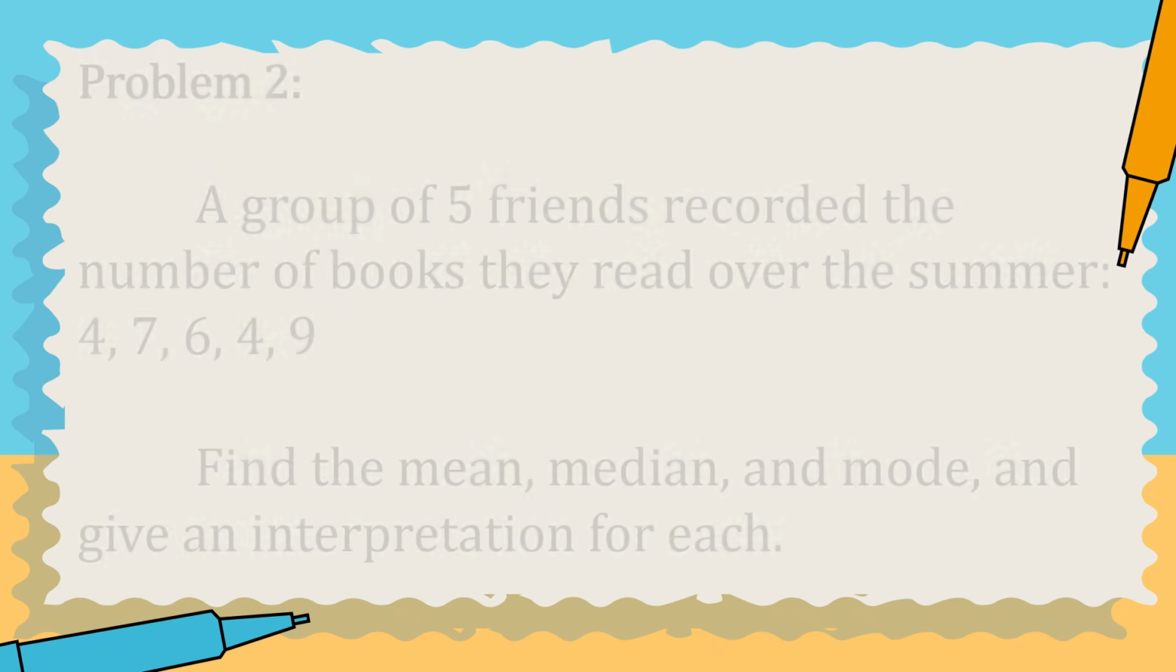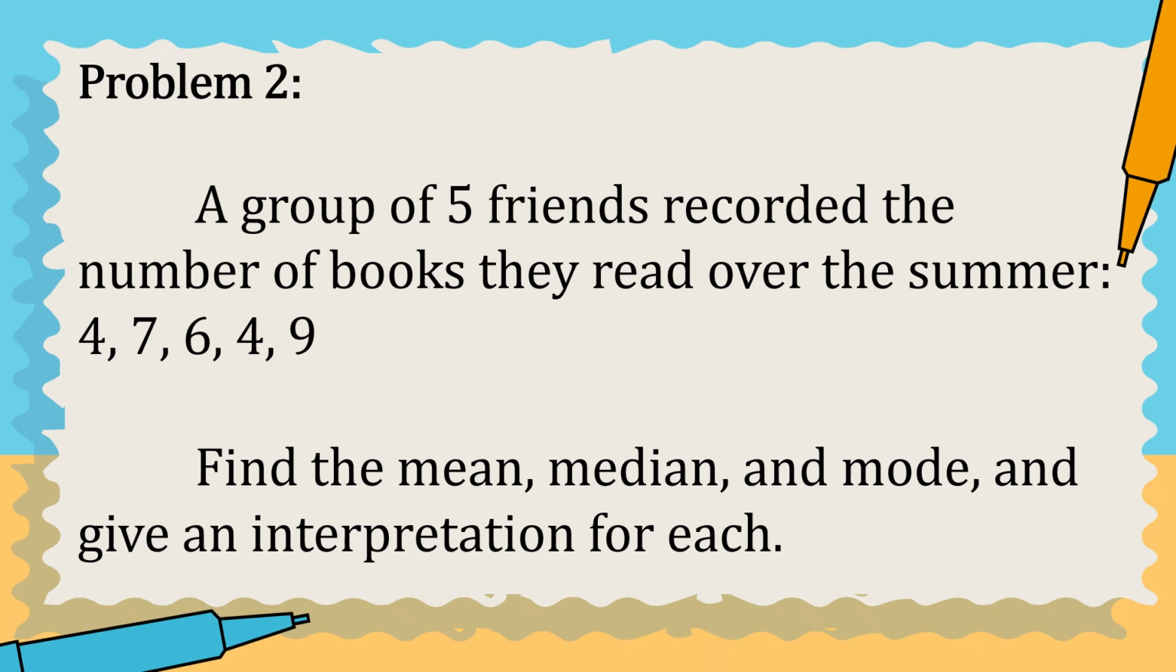Let us now proceed to problem number 2. A group of 5 friends recorded the number of books they read over the summer: 4, 7, 6, 4, 9. Find the mean, median, and mode, and give an interpretation for each.